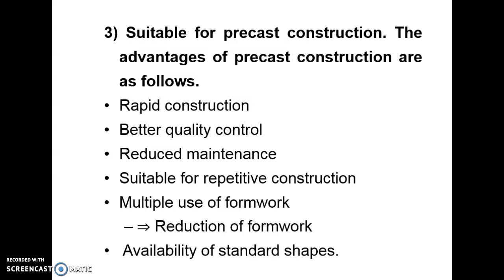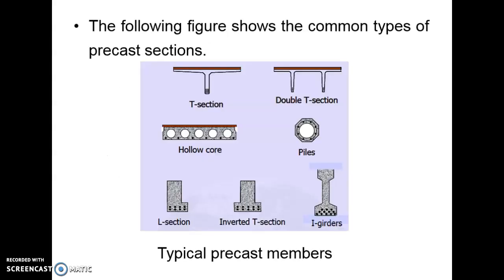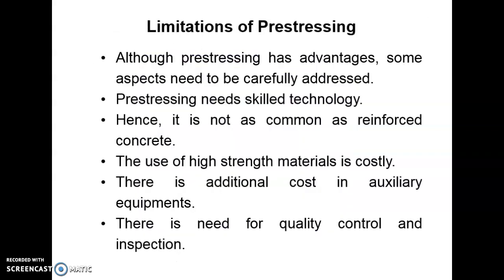The advantages of precast construction are as follows: rapid construction, better quality control, reduced maintenance, suitable for repetitive construction, multiple use of formwork, reduction of formwork, availability of standard shapes. The following image shows the common types of precast section. First one is T section, double T section, hollow core section, piles, L section, inverted T section, I girder sections. These are the typical precast members.